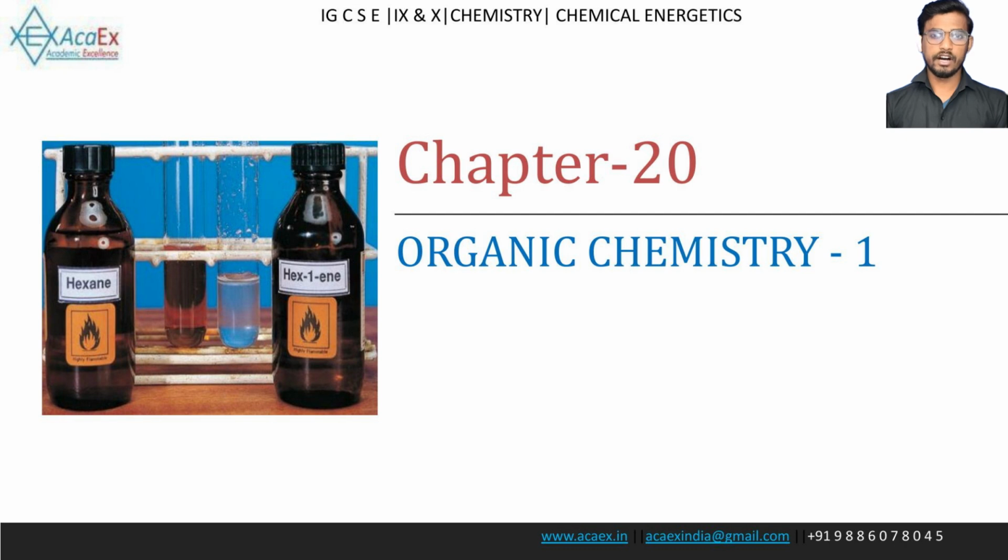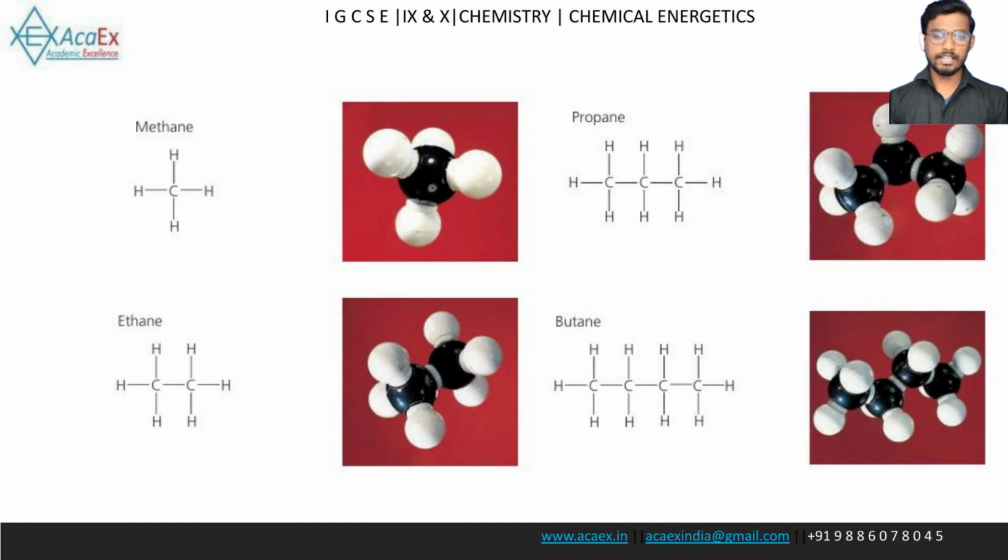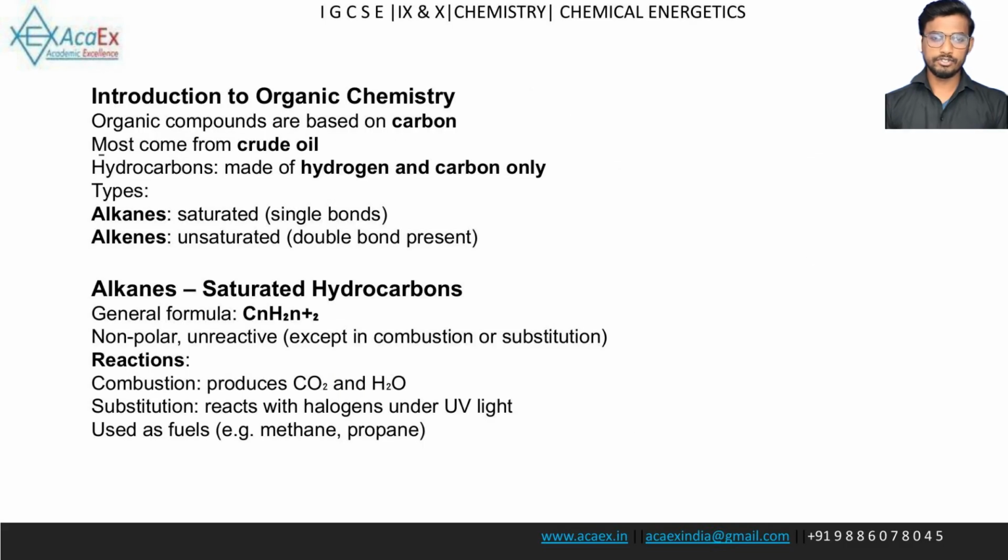This presentation covers Chapter 20, Organic Chemistry, IGCSE Class 9 and 10 Chemistry Curriculum. This slide displays the molecular models and structural formulas for the first four members of the alkane homologous series: methane, ethane, propane, and butane.